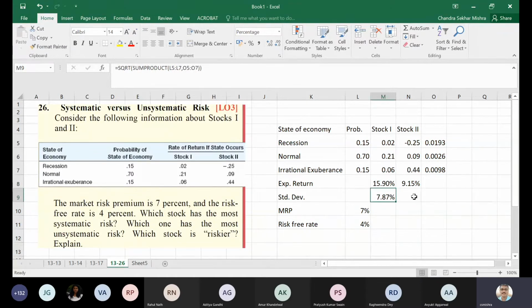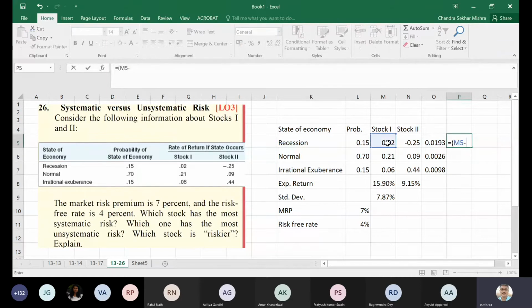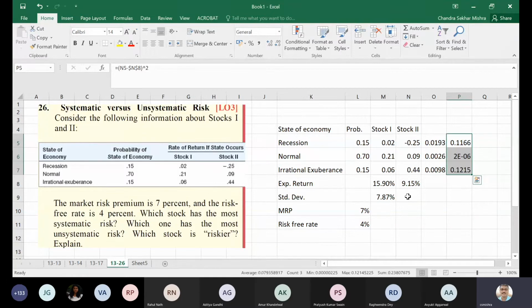Okay, so let me do it for this one also. Let me first take the deviation from the return, return minus average, to the power 2. Let me freeze this one. Then I can do the sum product.